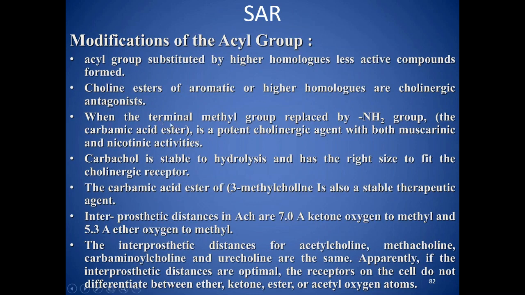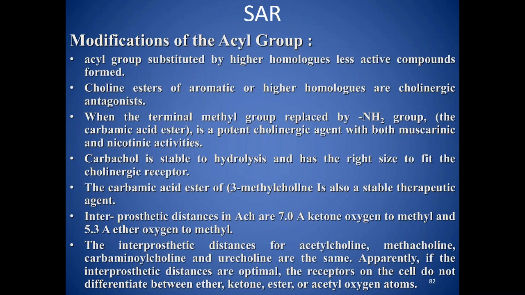Then when the terminal methyl group is replaced by the NH2 group, it is equipotent, and is active for the muscarinic as well as the nicotinic receptor. Carbachol is stable to hydrolysis and has the right size to fit the cholinergic receptor. Then the carbamic acid ester is also a therapeutically active agent and more stable than acetylcholine.